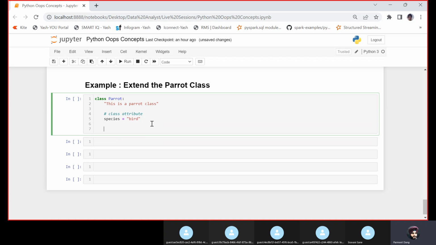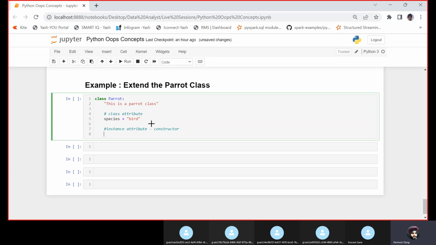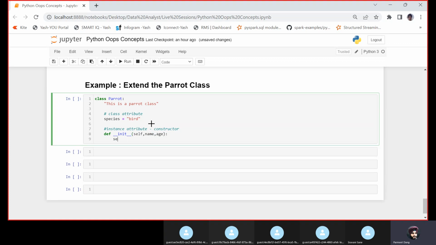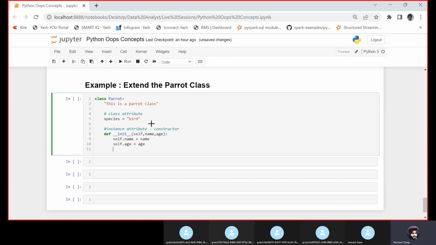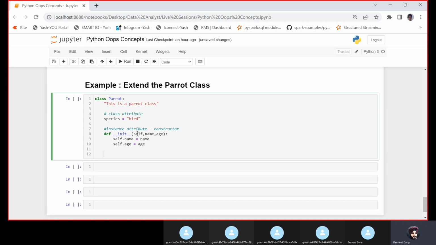Now let us try to create the instance attribute. Instance attribute, that is creating the constructor. So how to define the constructor? Underscore underscore init underscore underscore. First object is self, then it has a name and age. Then here I will define self.name equals name, self.age equals age. Now I have created this constructor, or defined the instance attribute.